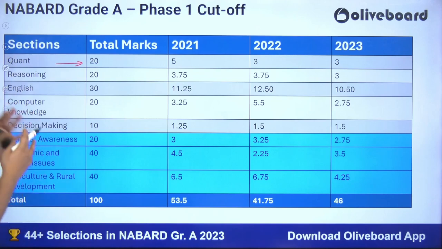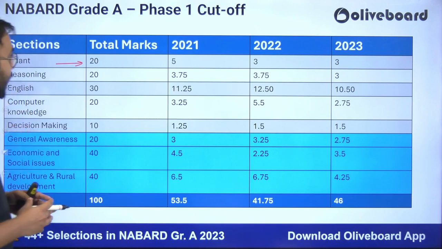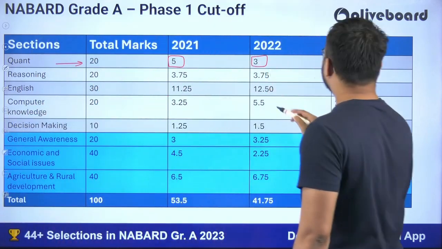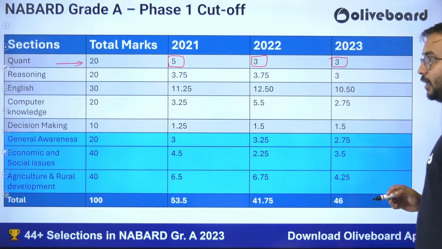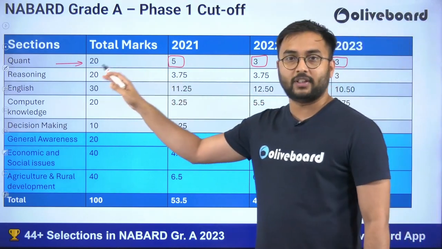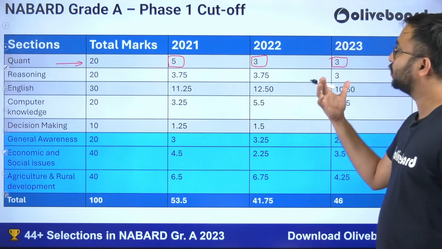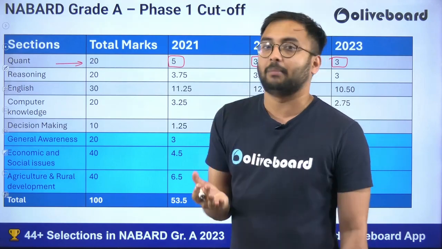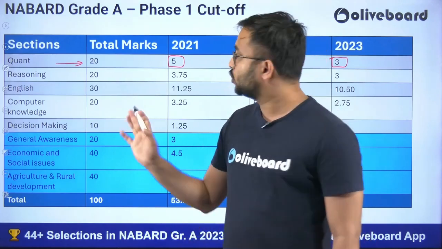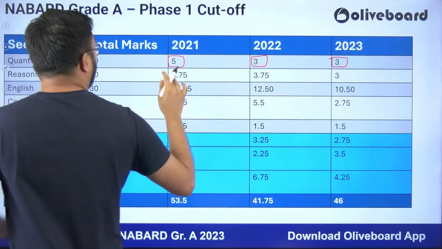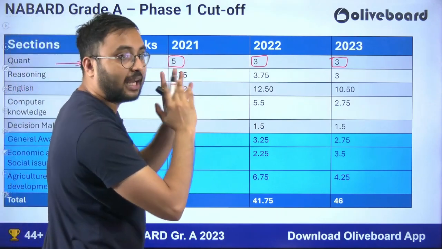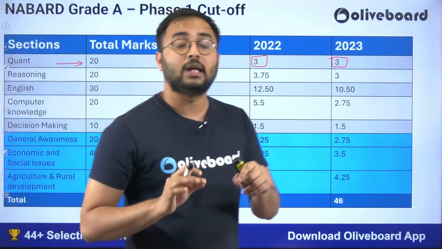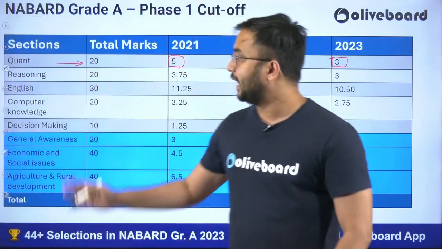So quant, 20 marks is the allocation for quant. In 2021 for quant, the cutoff was 5. In 2022, the cutoff was 3. And in 2023, the cutoff was again 3 marks. So here you can understand that for quantitative aptitude, the cutoff is in the range of 3 to 5. So it seems like you have to at least solve 6 to 8 questions so that you clear the quant cutoff very easily. Through this cutoff, in this way you can come to a target score where you can prepare in the same way.